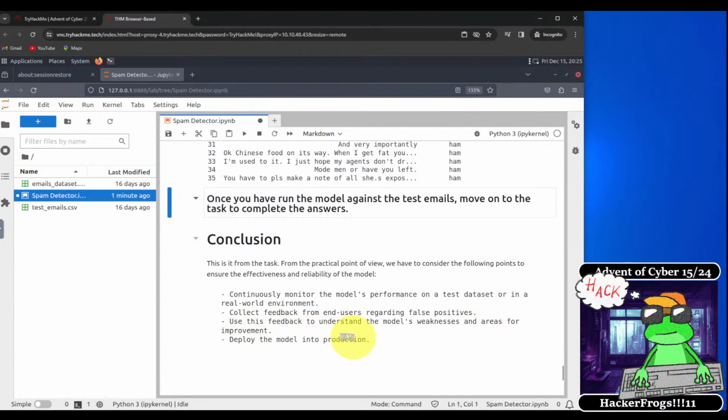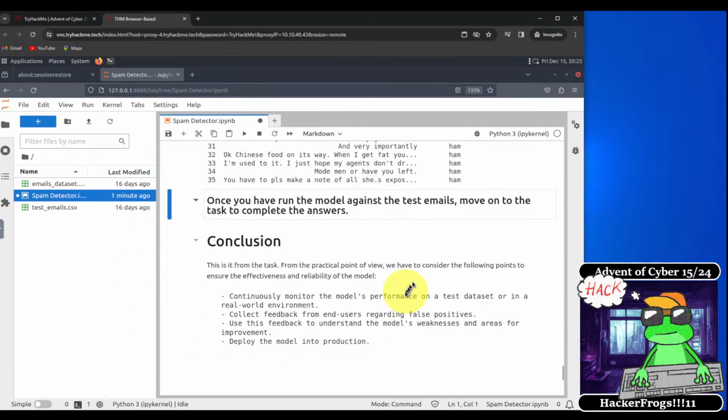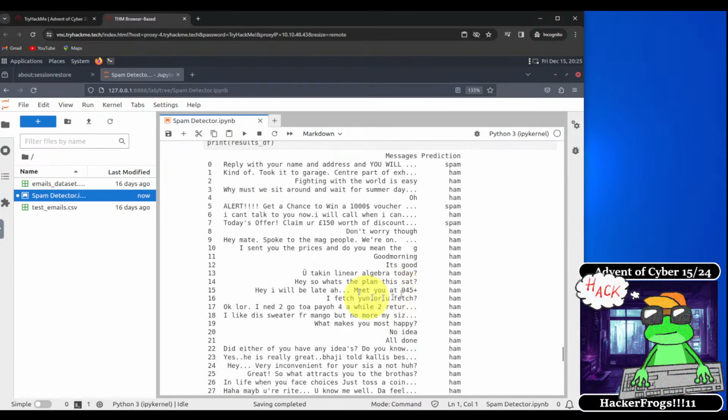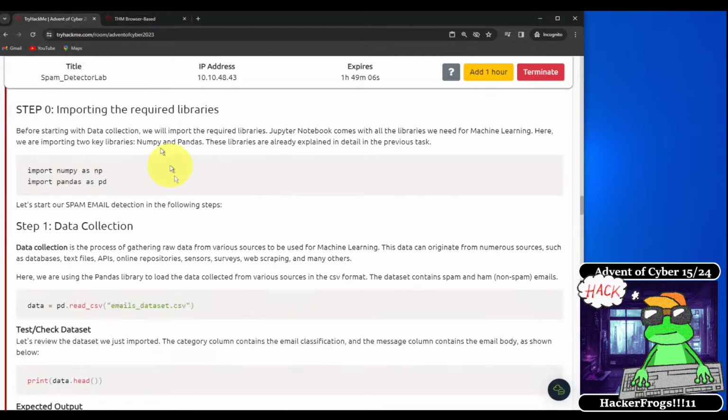Collect feedback from the end users regarding false positives. Use this feedback to understand the model's weaknesses and areas for improvement, and then we have to deploy the model into production. Okay, so now that we've done our analysis on this list of emails, let's go back to the TryHackMe page and answer the questions for today's challenge.